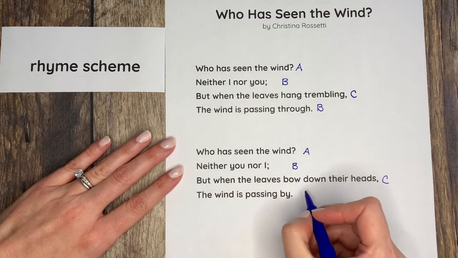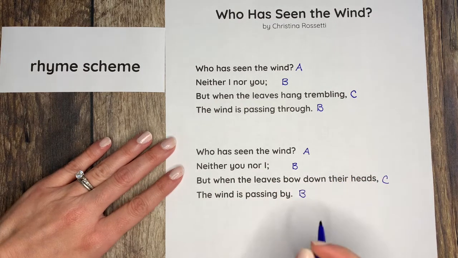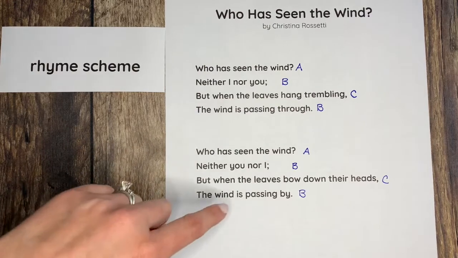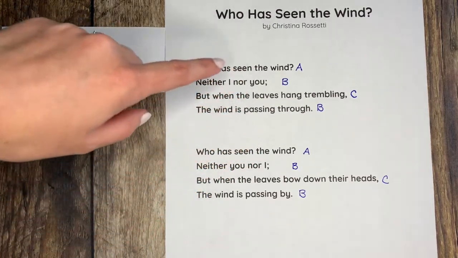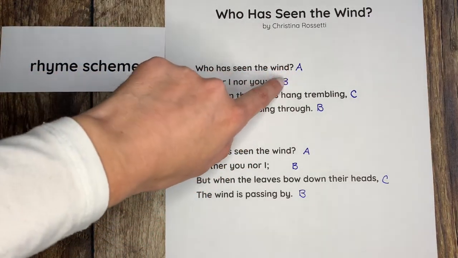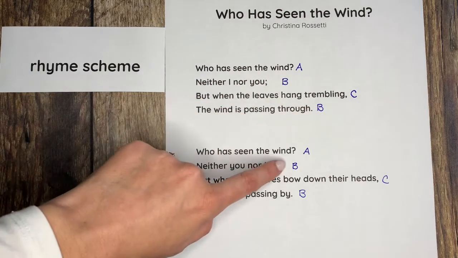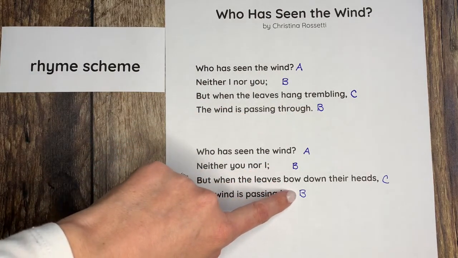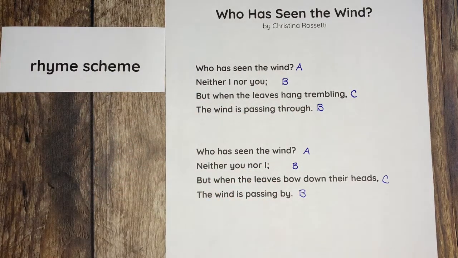I and by rhyme, so I'm going to give that a B. So it looks like Christina Rossetti's rhyme scheme is that the second line rhymes with the fourth line in both stanzas. This is also a very common form of a pattern of rhyming words, or rhyme scheme.